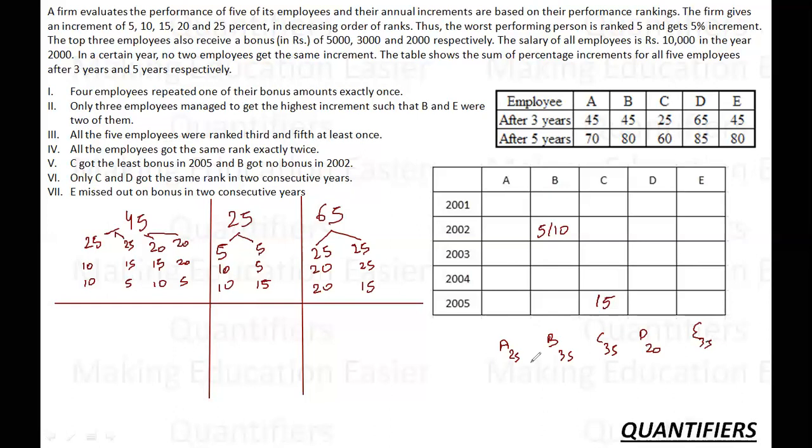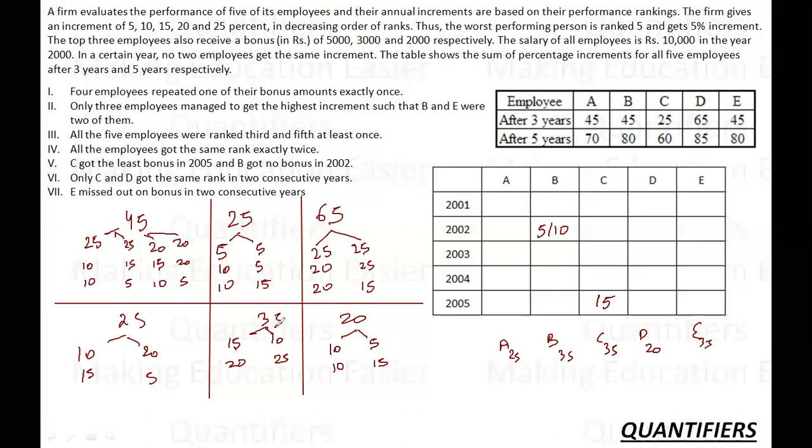So what are the different values? 25, 35 and 20. So 25 in 2 years, 35 in 2 years, and 20 in 2 years. 25 can be achieved by 10, 15, or 15, 10. Sorry, 5, 20, and 20, 5. 35 can be achieved by 15, 20, or 10, 25. 20 can be achieved by 10, 10, and 5, 15. Okay. So these are the possibilities.